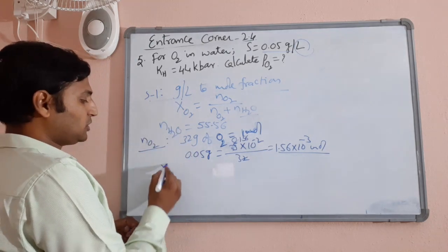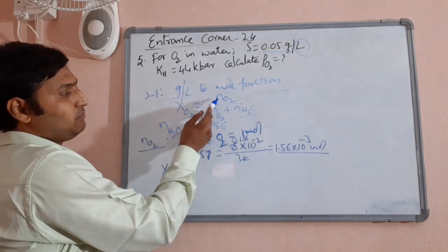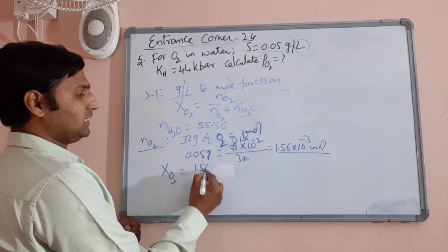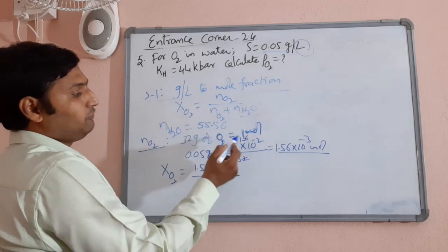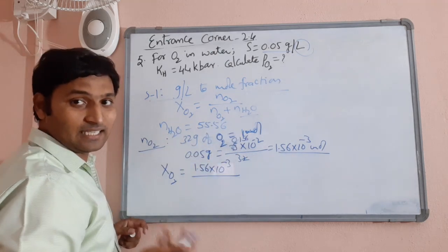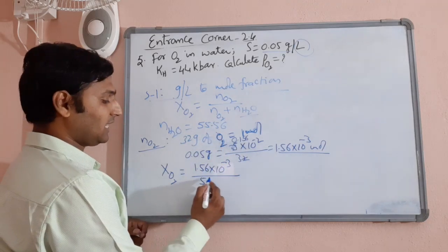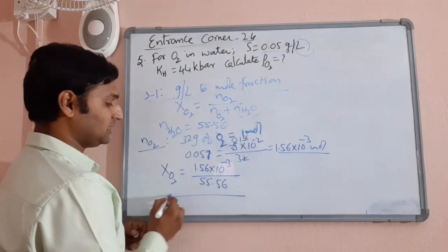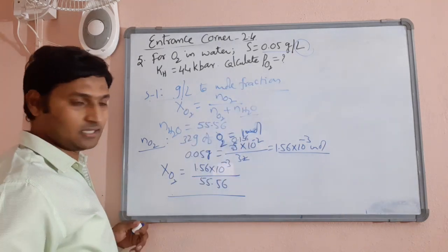Now substitute in the expression for mole fraction of oxygen. Now you see, number of moles of oxygen is 1.56 into 10 power minus 3 divided by 55.6 should be added to 1.56 into 10 power minus 3. Does it make any big difference adding this small value to this? So I will just take 55.56. This is mole fraction. Let's not simplify. We can use it in the second step as such.